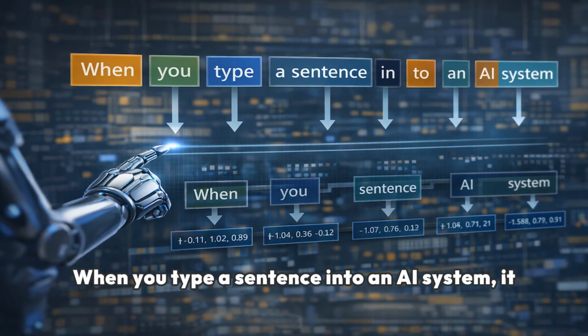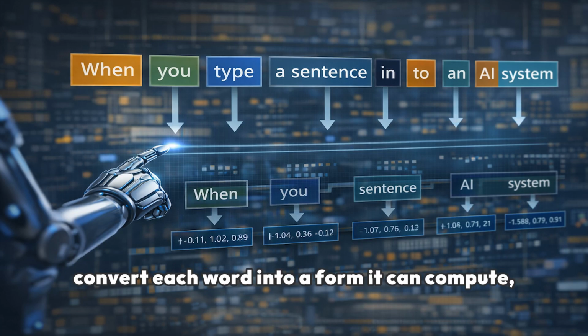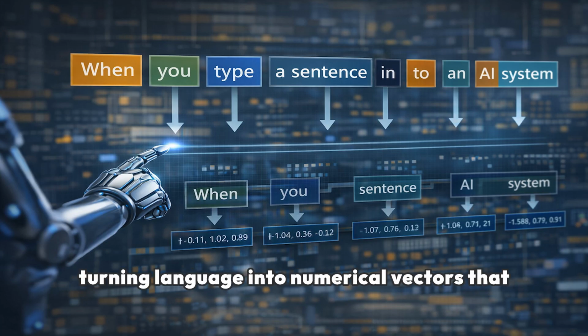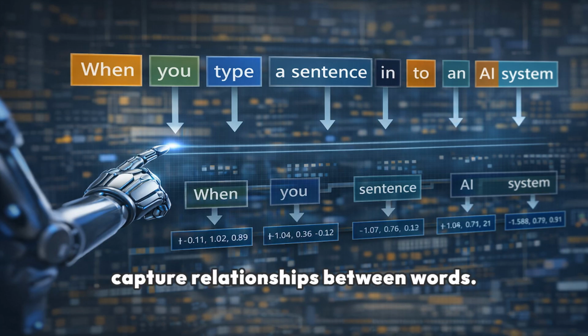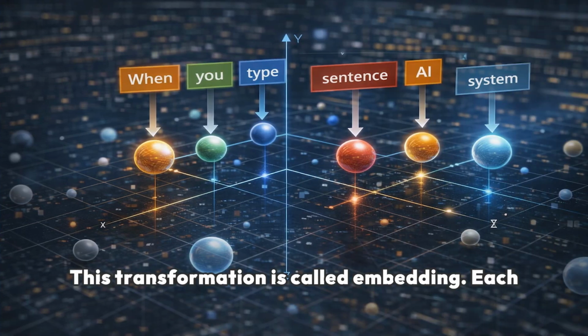When you type a sentence into an AI system, it cannot read it as text. The system must first convert each word into a form it can compute, turning language into numerical vectors that capture relationships between words. This transformation is called embedding.